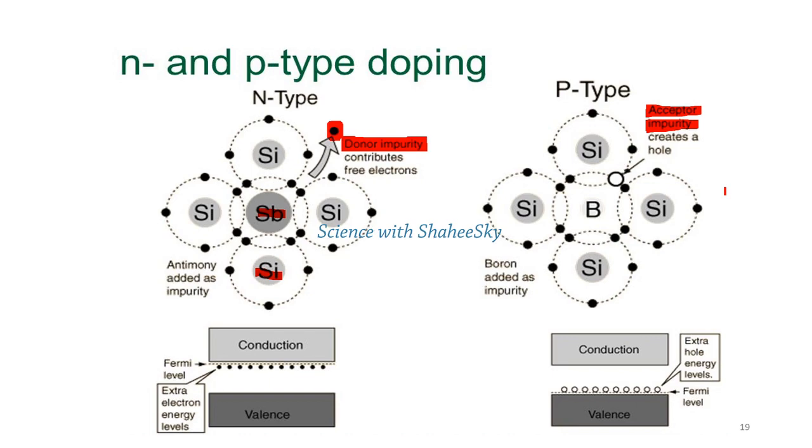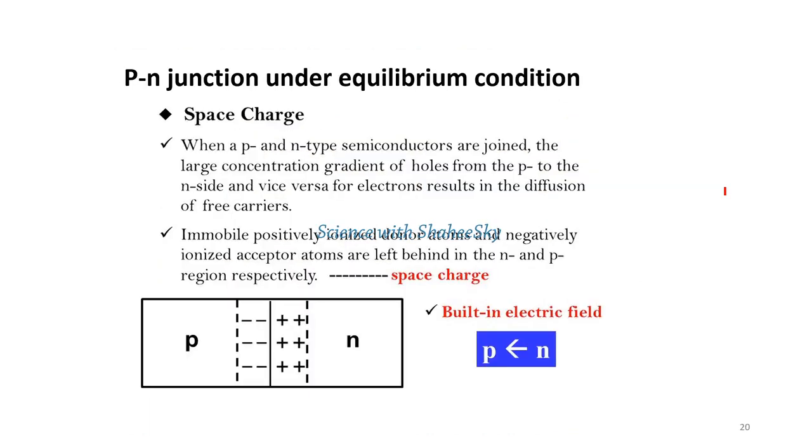Now we'll come to the PN junction. What is a PN junction? A PN junction is the combination of a positive type semiconductor and a negative type semiconductor. When P and N type semiconductors are joined, the large concentration gradient of the holes moves from the positive to the negative side, as well as the large concentration of electrons moves from the negative to the positive side.